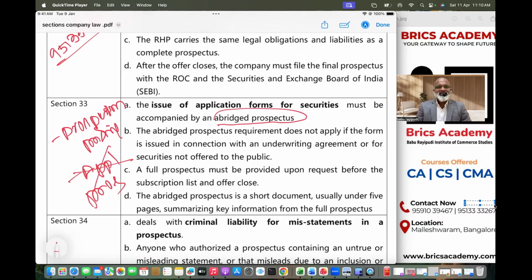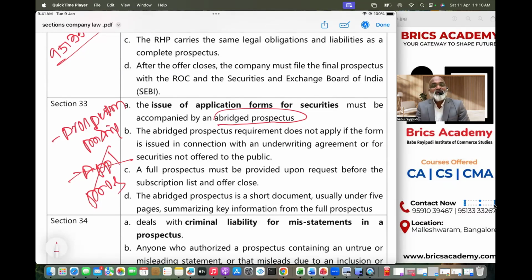Coaching centers may, it happens. But generally you want to know more about the company. So law says no company can issue an application form to investors unless and until it has issued a prospectus.